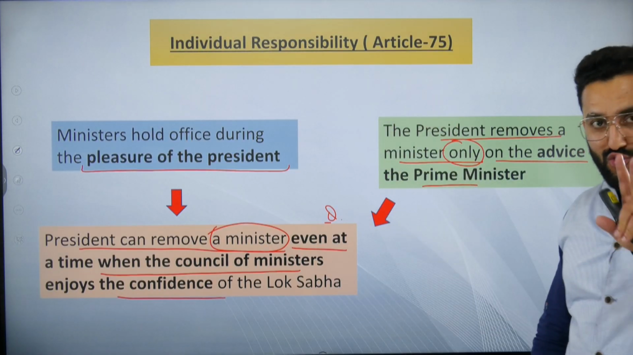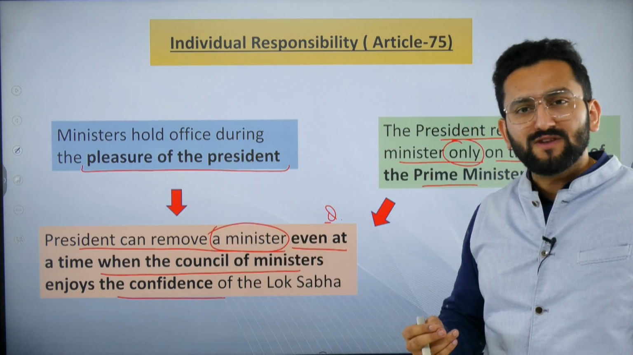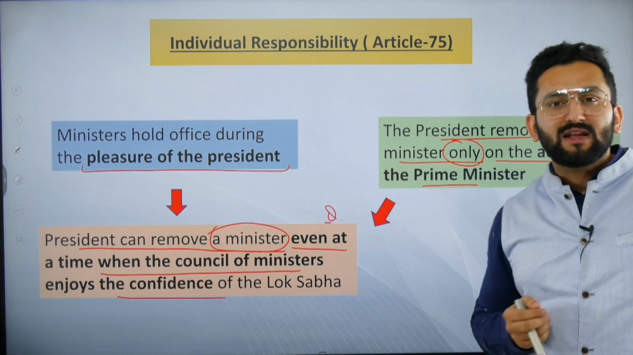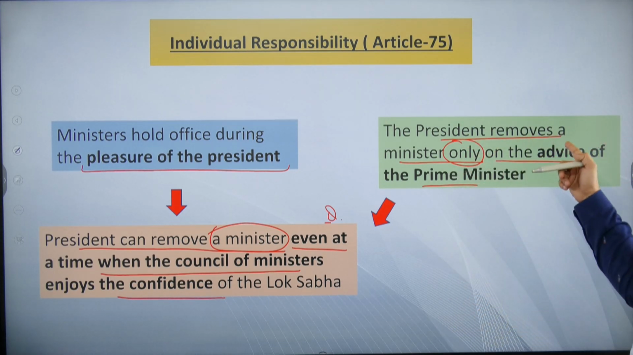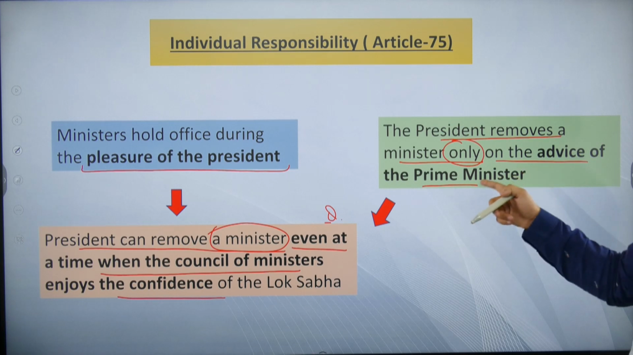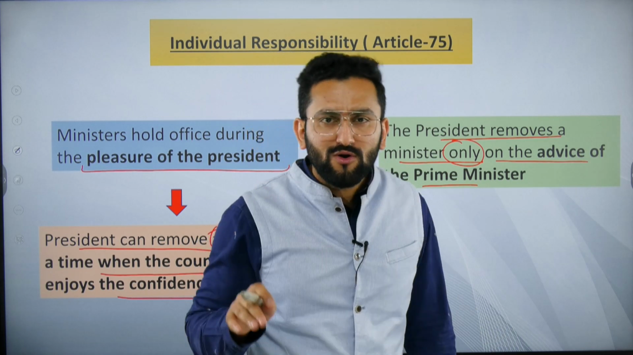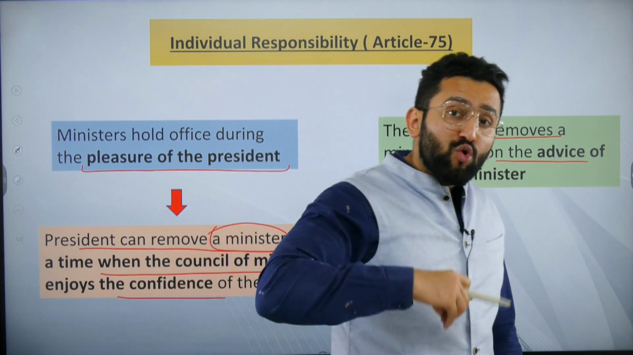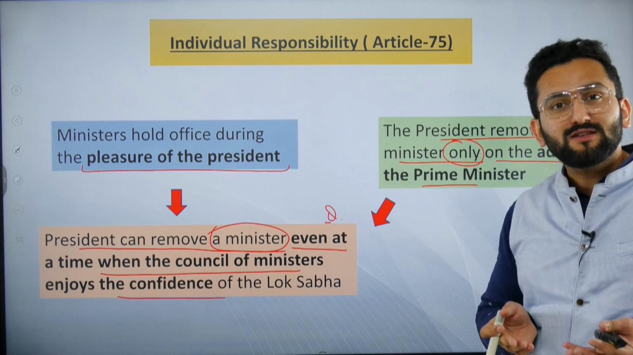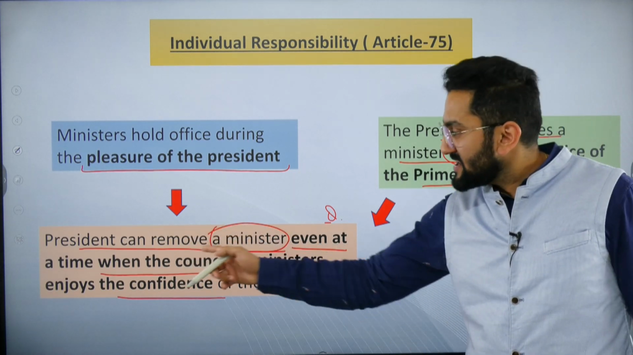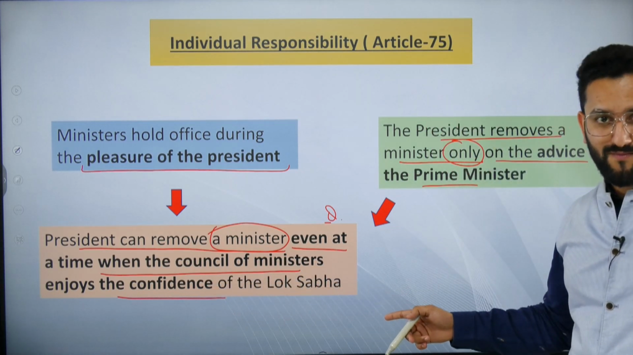Individual responsibility. I told you two responsibilities are there. Individual responsibility, because they are working at the pleasure of the President. At any point of time, if the Prime Minister advises, then the President can send a letter, now you are not a minister, right? Dismiss. The President removes a minister only on the advice of the Prime Minister. It's not like any day the President thinks, oh, this particular minister is not working well, and removes him on his own. Okay? Because the Council of Ministers is of the Prime Minister. The President can remove a minister even at a time when the Council of Ministers enjoys the confidence of the Lok Sabha. Okay?